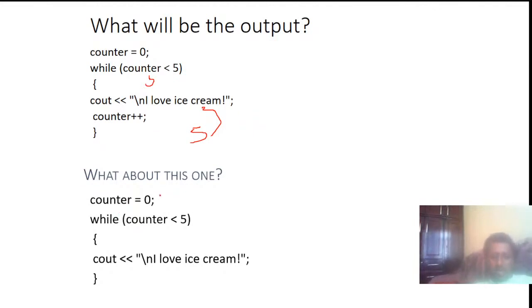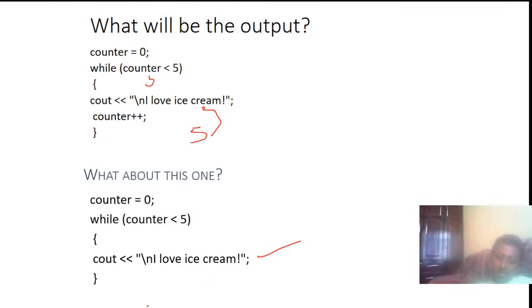Counter is equal to 0, while counter less than 5, print I love you. What's the difference, by the way? From here there is counter plus plus, but here there is no counter plus plus. So this is printed once, the first time, then counter is 0, so counter less than 5 stays true. Actually it is a non-terminating loop at run time.